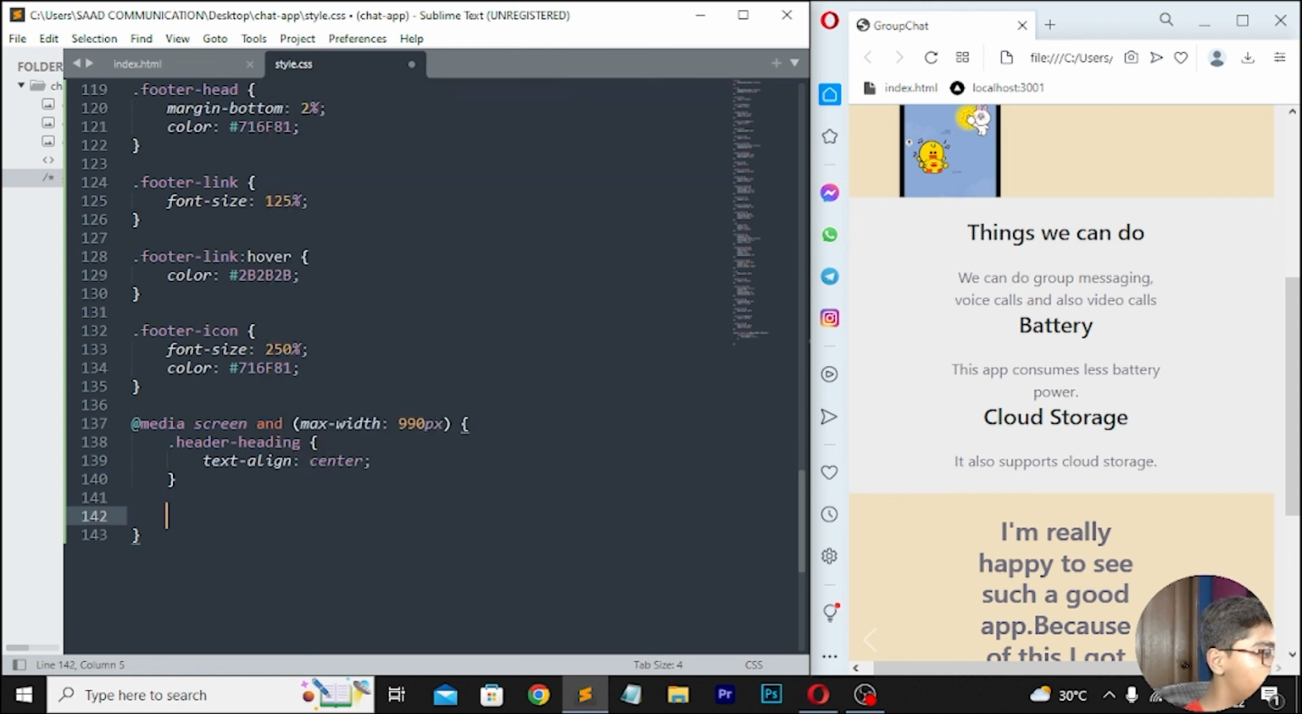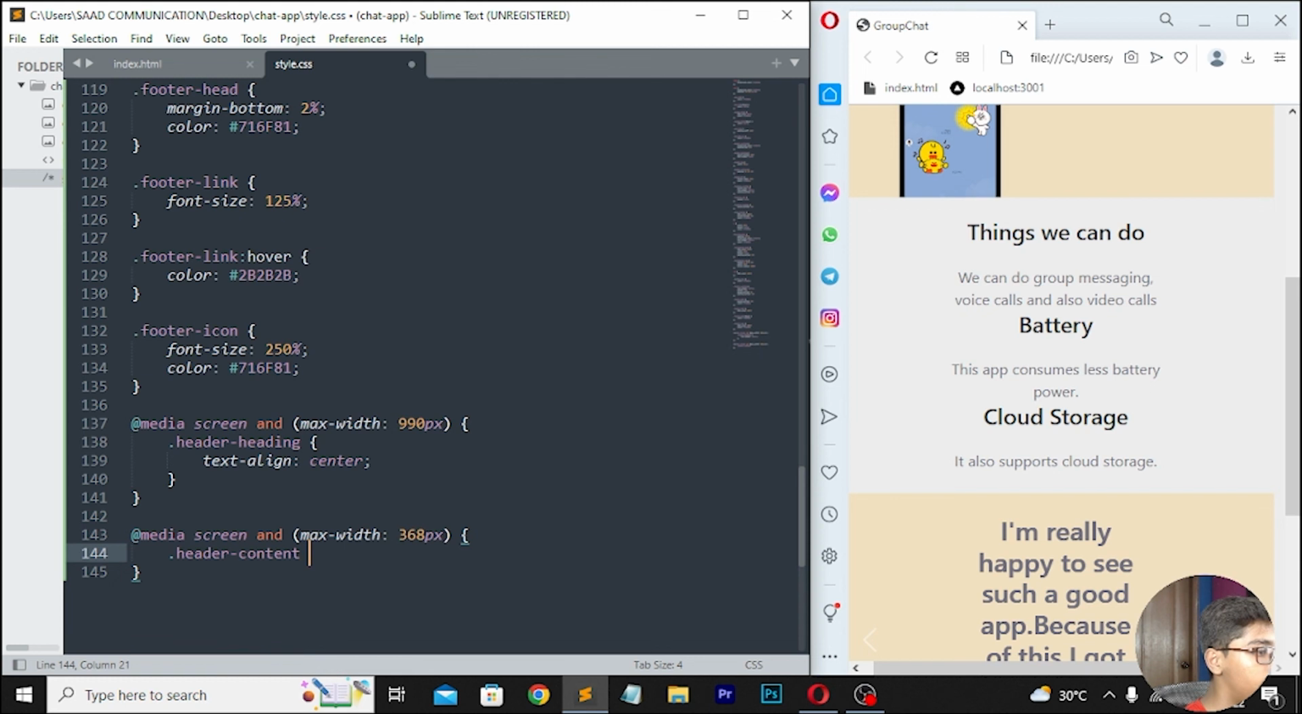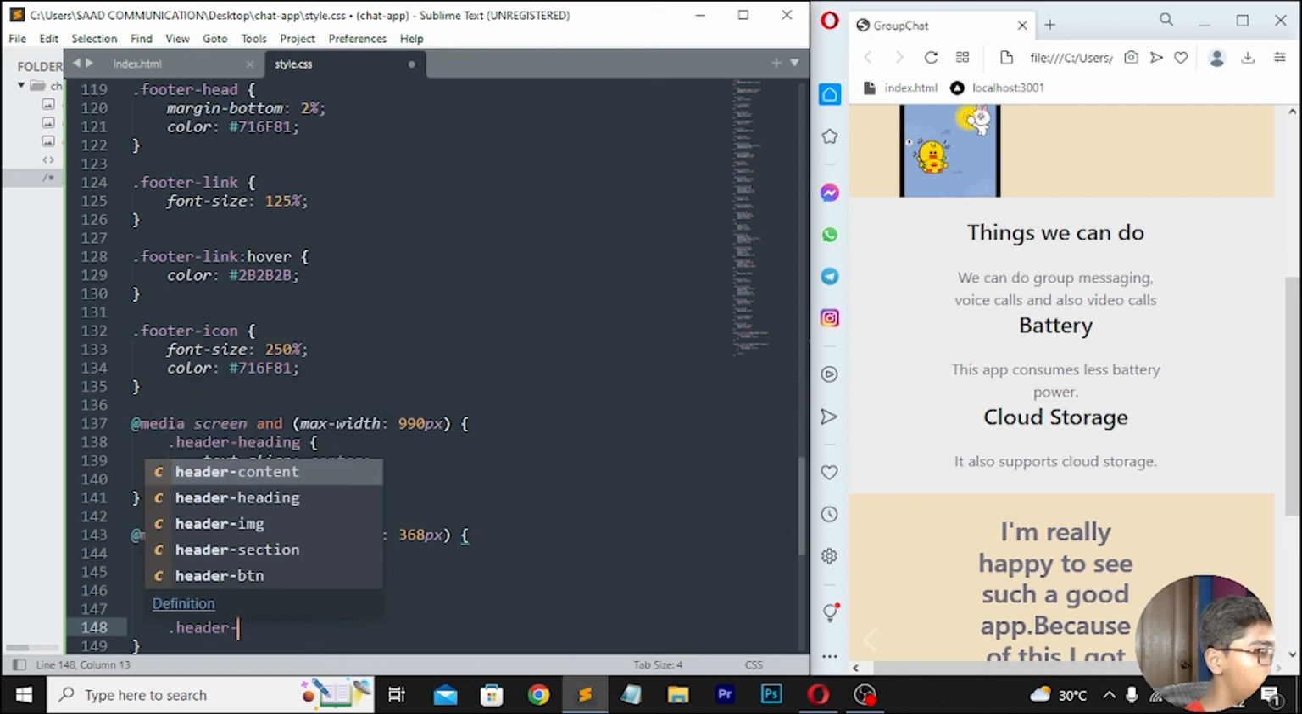Move down, here I'll be writing at the rate media screen, and then max width, which should be 368 pixel. Then you have to move down, here I'll be writing dot header. Then dot header content text align center. Then move down, right here dot header btn.